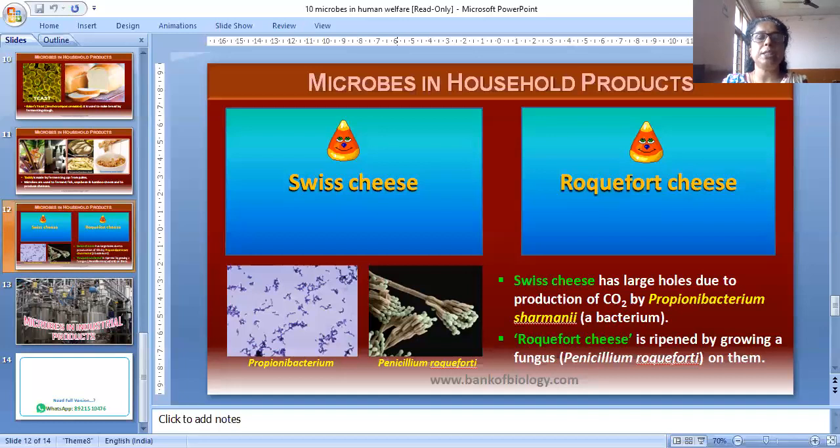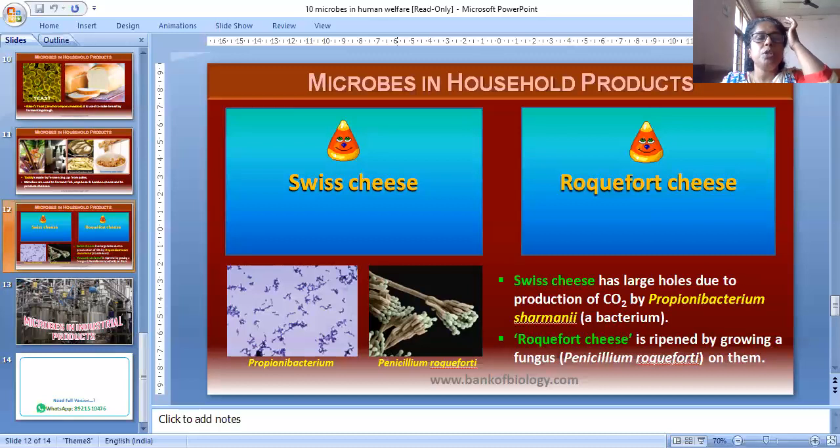Streptokinase produced by the bacterium Streptococcus and modified by genetic engineering is used as a clot buster for removing clots from the blood vessels of patients who have undergone myocardial infarction leading to heart attack.